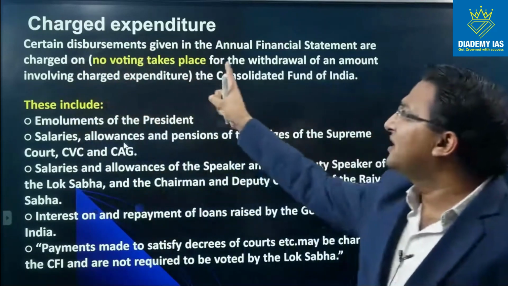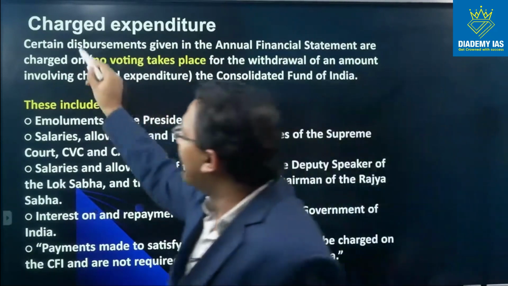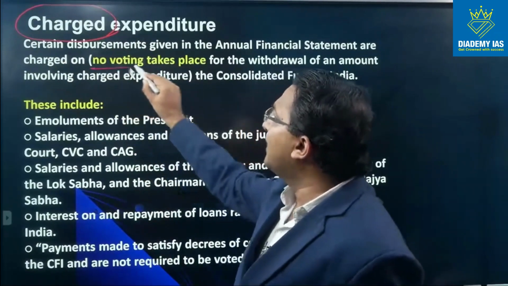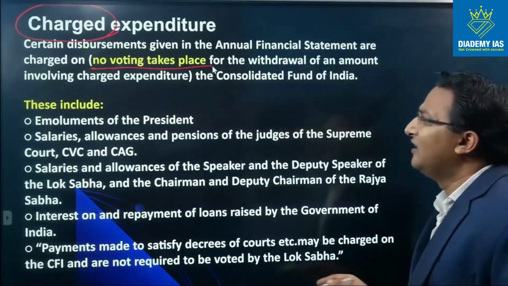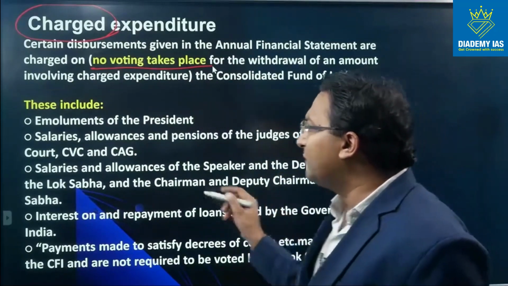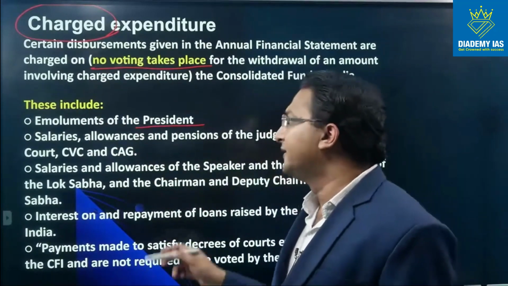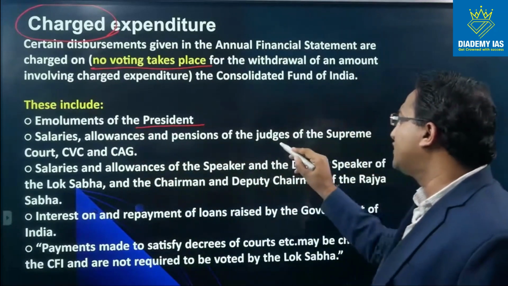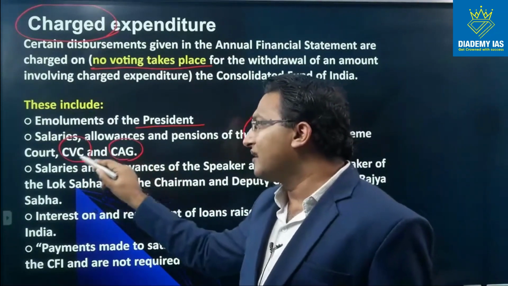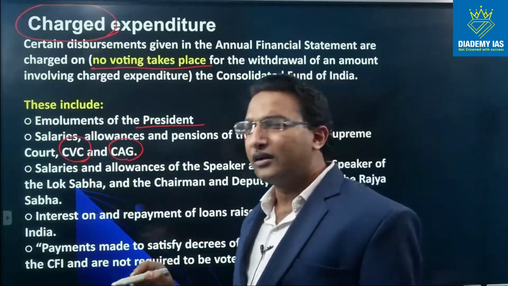So certain disbursements given in the annual financial statement are charged. What is the meaning of charged? Whenever you hear the word charged here, it means no voting takes place for the withdrawal of an amount involving charged expenditure from the consolidated fund of India. Examples can be emoluments of the president, like salaries, allowances, other benefits. Salaries, allowances and pensions of the judges of Supreme Court, CVC and CAG. CVC means Central Vigilance Commissioner. CAG means Comptroller and Auditor General of India.